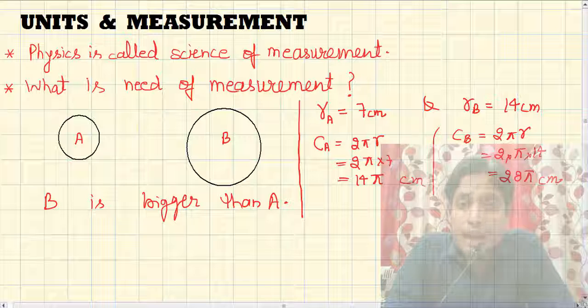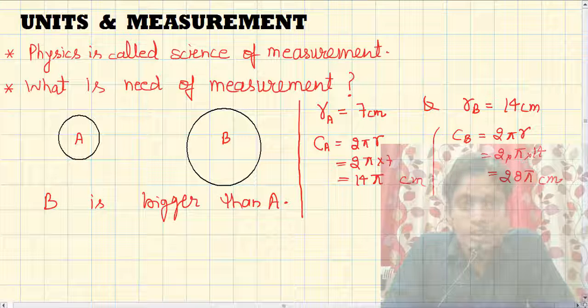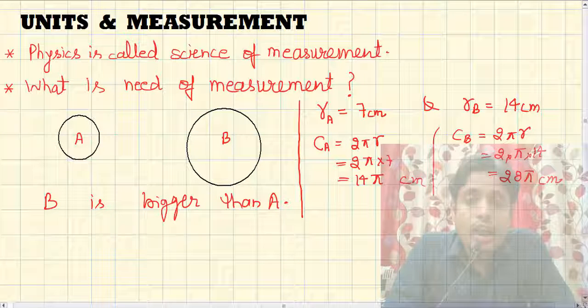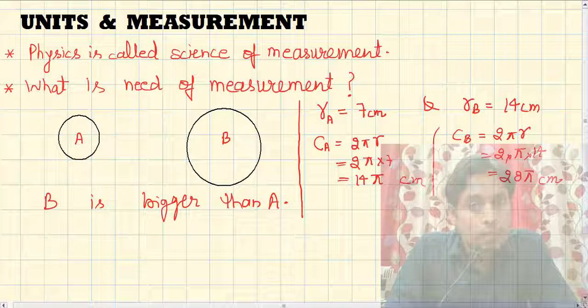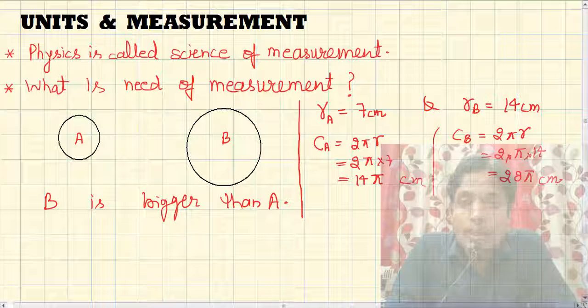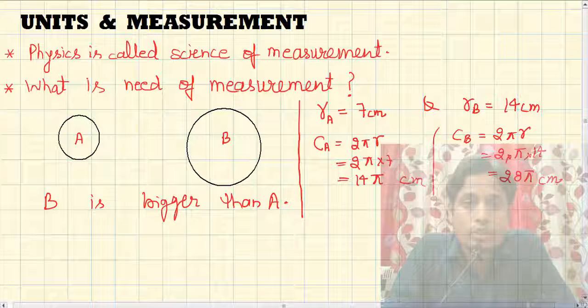Since science is only about measurement, and physics is a branch of science, in physics we do measurement to know the exact idea about any quantity. That's why this topic is very, very important to us.